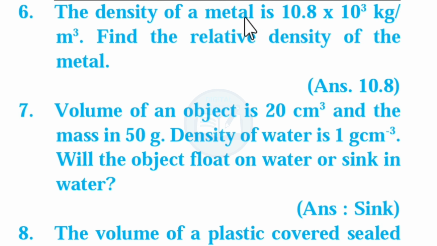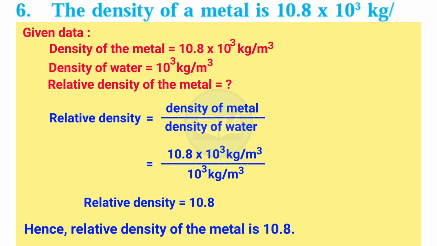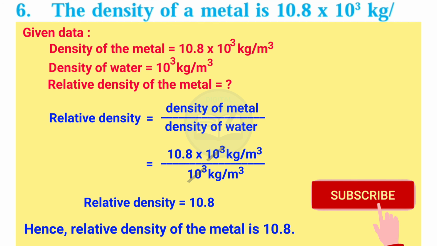Next question, sixth, the density of the metal is 10.8 multiplied by 10 cube kilogram per meter cube. Find the relative density of the metal. This question is solved by using the given data and the formula: relative density is equal to density of metal upon density of water. You can take a screenshot or write it in your notebook.